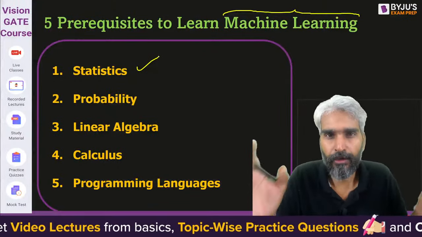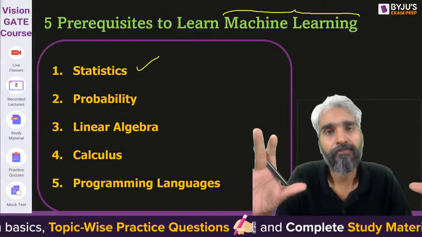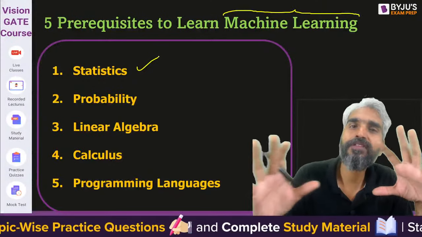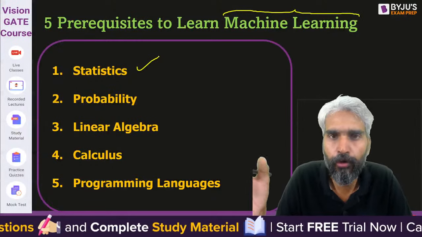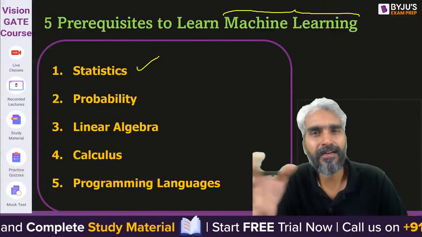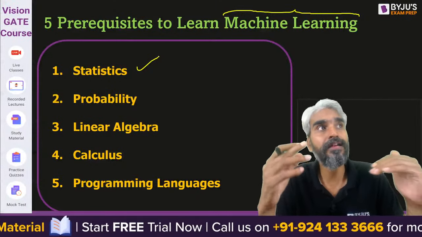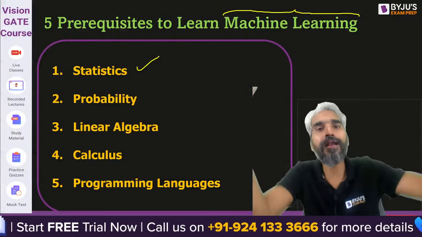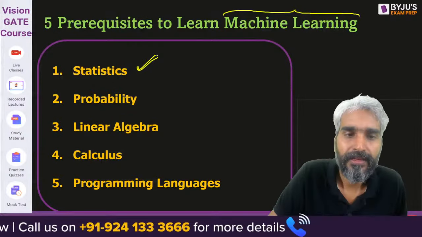Why? Because there will be a very big set of data, and to play with a big set of data, you must have the knowledge of statistics. So what is required in statistics? Mode, mean, standard deviation. Statistics and the concept of standard deviation will let you decide what the outliers are in that particular data set. All those things will be available in statistics.